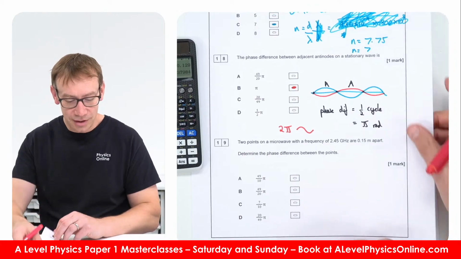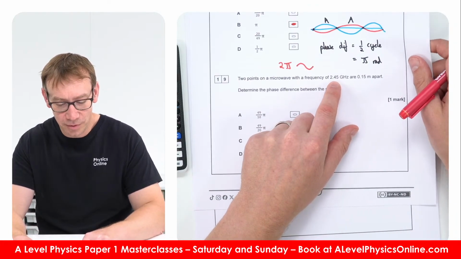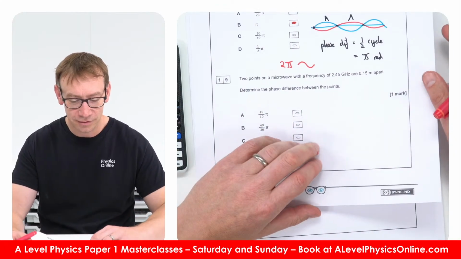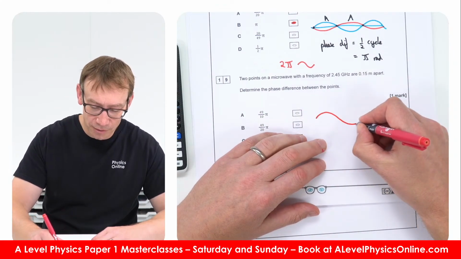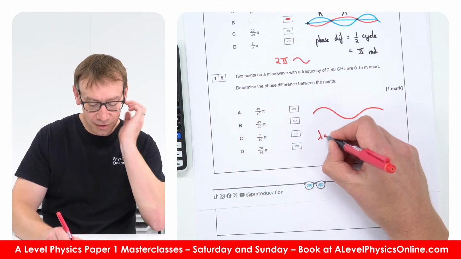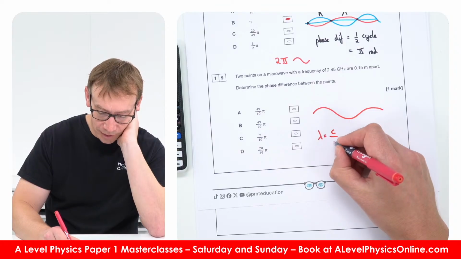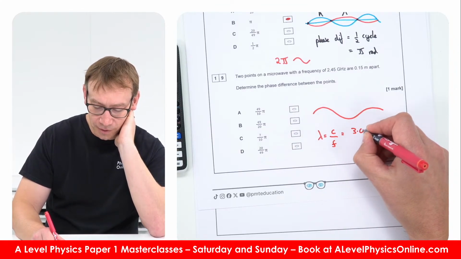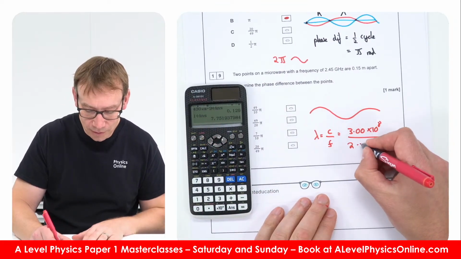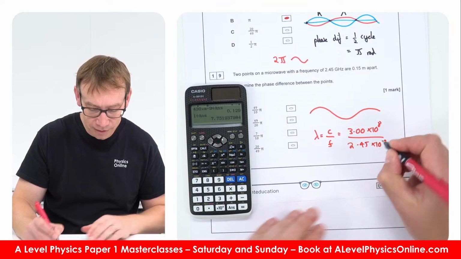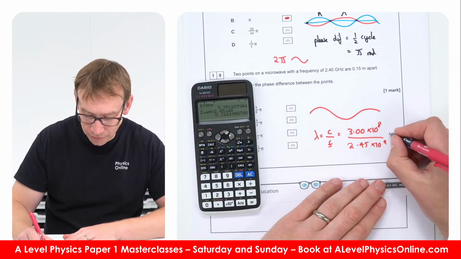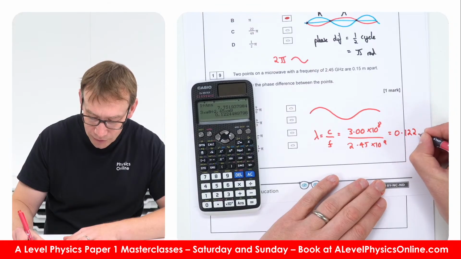Okay, 2 points on a microwave with a frequency of 2.45 gigahertz are 0.15 meter apart. Determine the phase difference between the two things. So here is my microwave. Now we know that the wavelength is going to be equal to the wave speed divided by the frequency. So that's 3.00 times 10 to the 8 divided by the frequency, which is 2.45 times 10 to the 9. So that's equal to 0.122 meters.